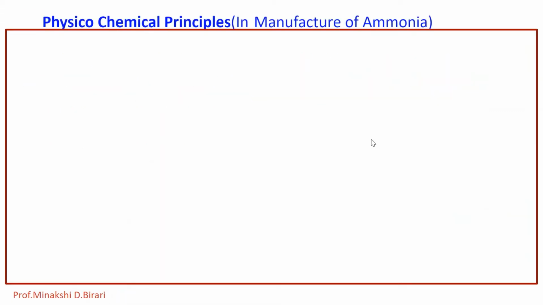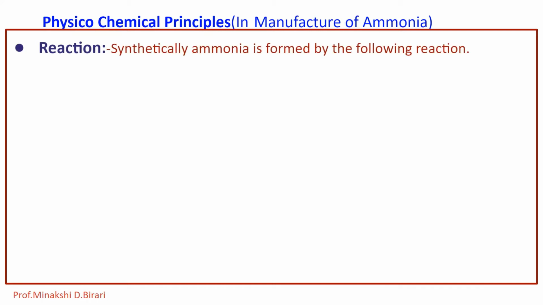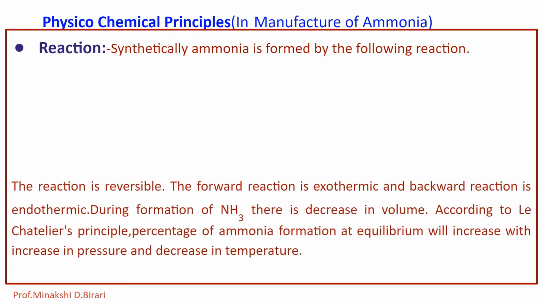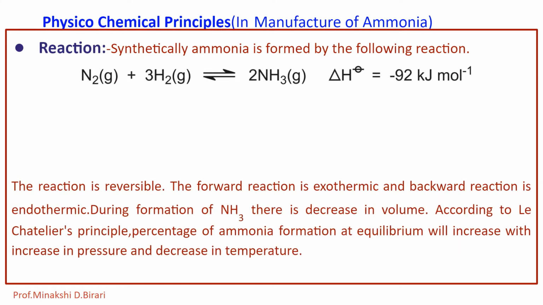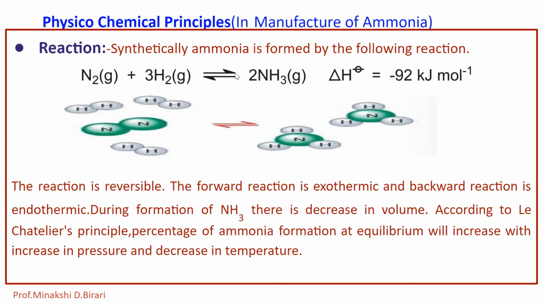So let us see in detail the physico-chemical principles involved in ammonia manufacturing. Synthetically, ammonia is formed by the reaction N2 plus H2 giving 2 NH3. So 1 volume of N2 and 3 volumes of H2 give 2 volumes of NH3. This reaction is reversible, the forward reaction is exothermic and the backward reaction is endothermic. During the formation of NH3, there is a decrease in volume.